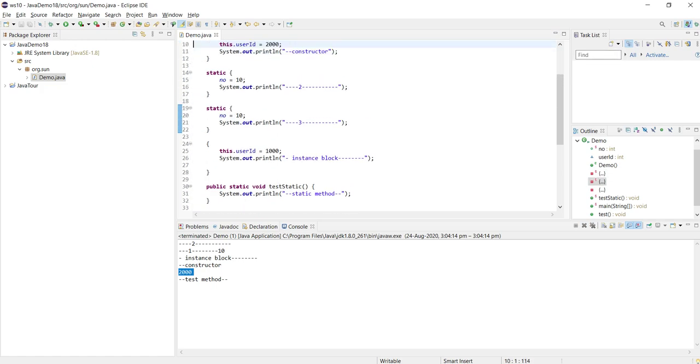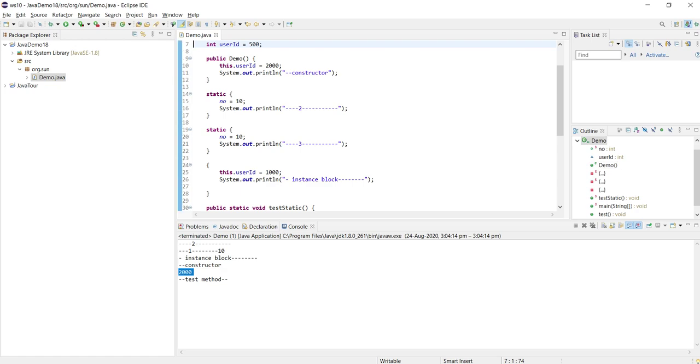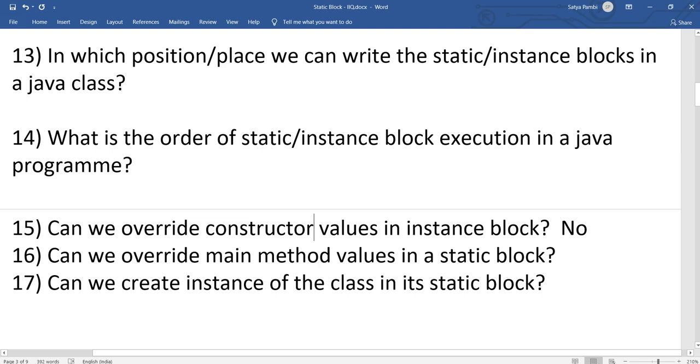Here, in the instance block I have given 2000, and in the constructor I have given 2000, and in the instance block I have given 1000, but it printed 2000 because the 1000 value is being overridden in the constructor. So that is the thing here.